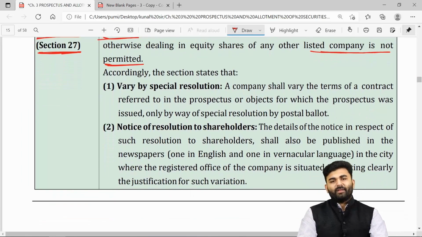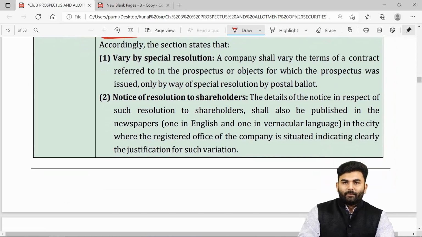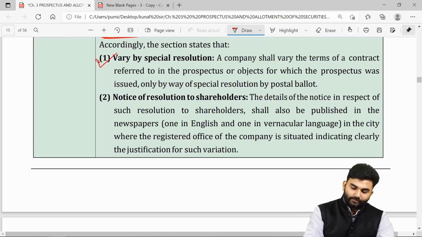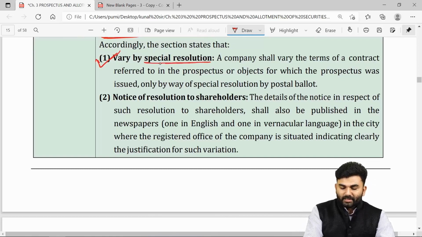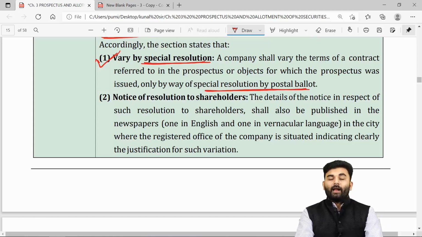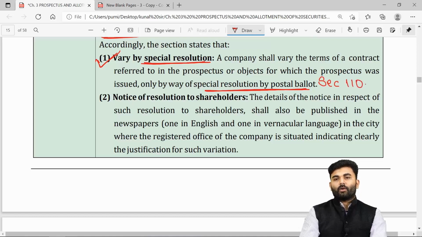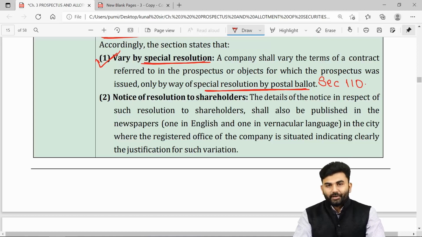See, whenever a company wants to change the objects given inside the prospectus, the company needs to pass a special resolution. For passing a special resolution, the company over here will be required to pass it through a postal ballot and not through a general meeting. Over here, what is postal ballot? So we are going to revise it under section number 110 of Companies Act 2013.